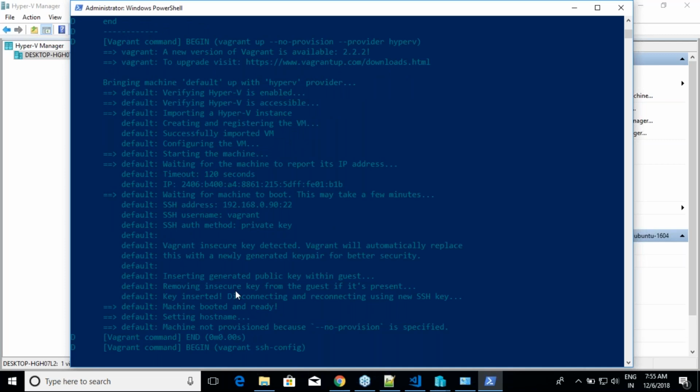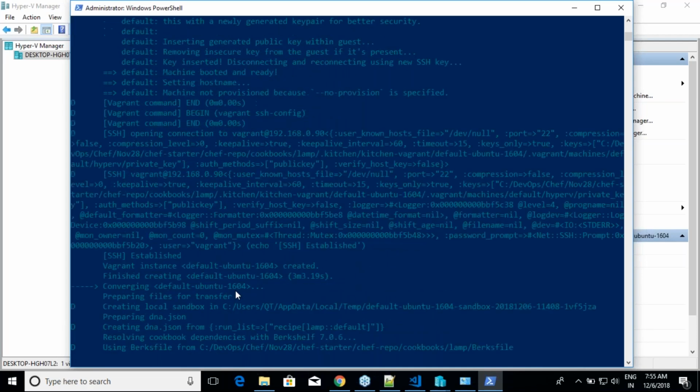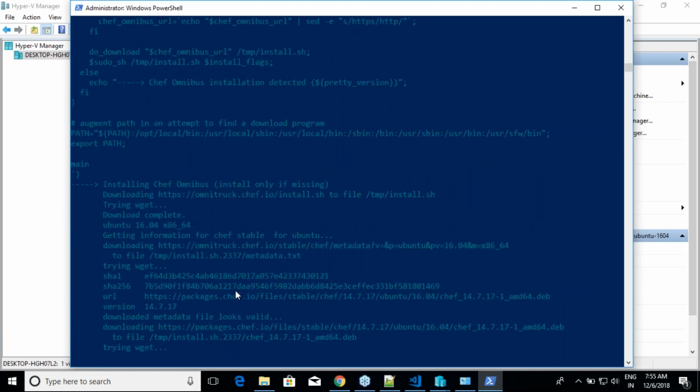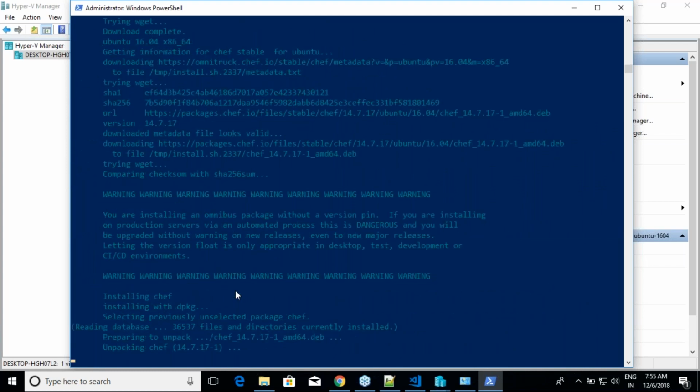So I think we are good because it has logged in into Vagrant, if I'm not wrong. So the virtual machine is created. Now it is trying to do the Chef activity. Now what happens in this machine is it will try to install Chef, and along with Chef it will get Chef client. If you see, it is installing some Chef software, and then it will try to add your run list to the Chef server or to that machine, and then it will execute.